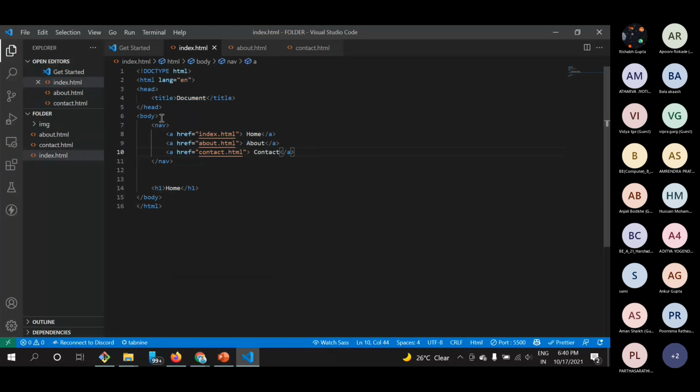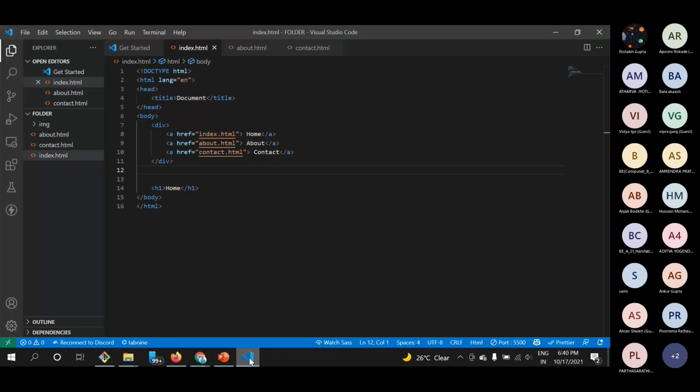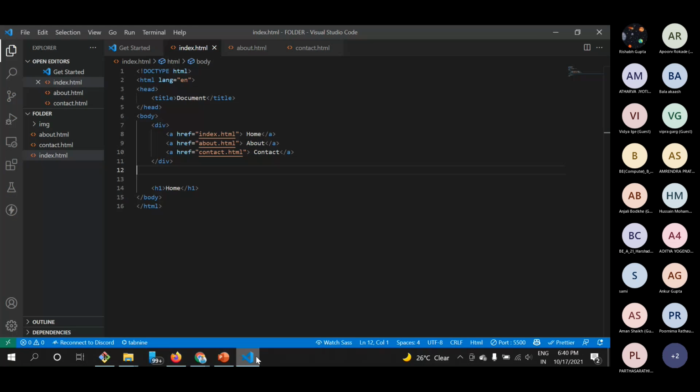Now, I was talking about the semantic elements. If I am using this nav element, instead of it I go for a div tag, you can see there will be no difference. If I go to index.html, it is still the same. But what makes the difference is that it tells our browser that it is a nav tag, and it will help them in ranking our site, or displaying stuff from our site. It may not directly help in SEO, but it helps them know more about what the about section is, what the header is, what the main content is, what the footer is, and what the navigations on our site are.